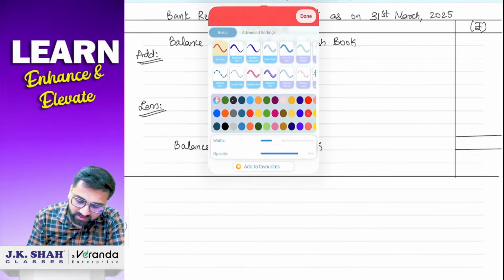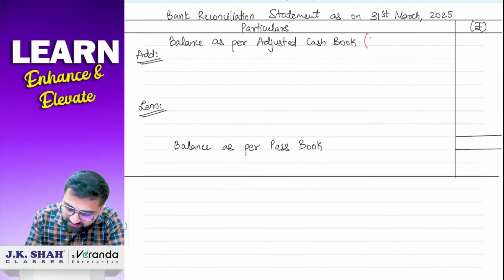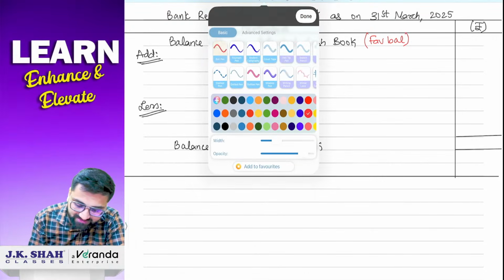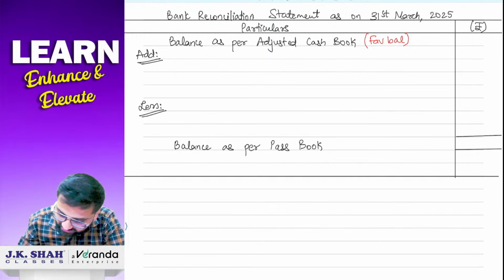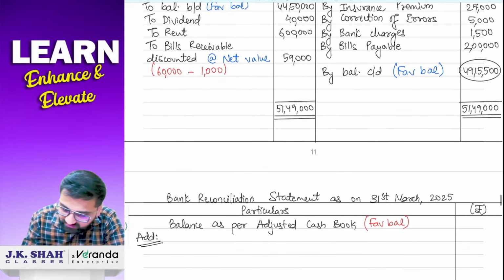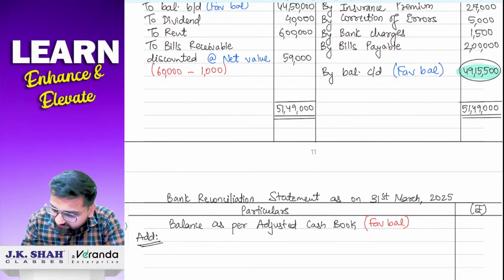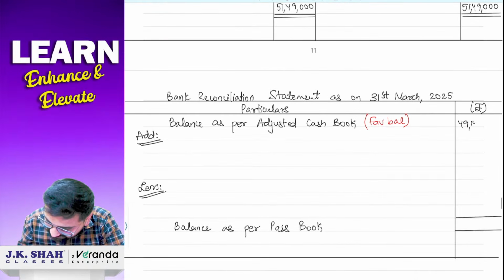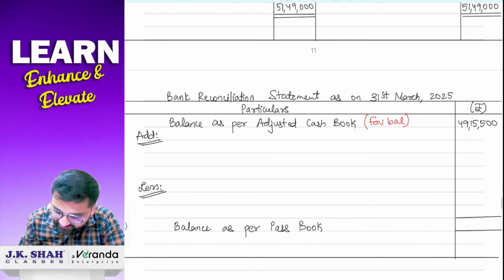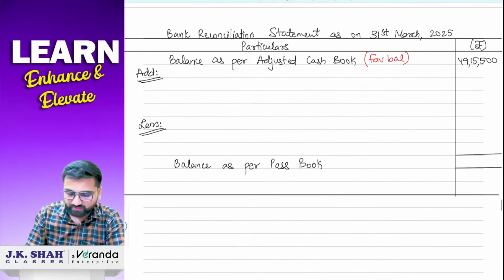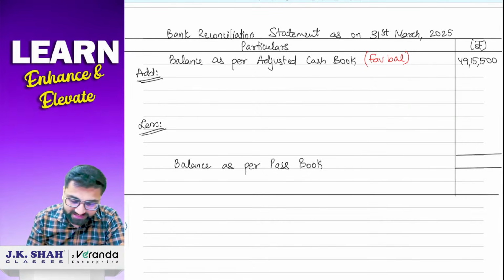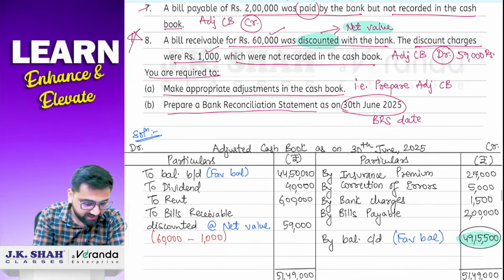Okay. Now if I talk about the sum, your sum is starting with a favorable balance. Already favorable balance से start हो रहा है आपका sum. And what is the balance as per adjusted cash book? Just now we have arrived at that answer. So the answer was 49,15,500. So I'll write down here 49,15,500 rupees. Okay. So now we just have to solve those 2 transactions which were left, which we had marked.